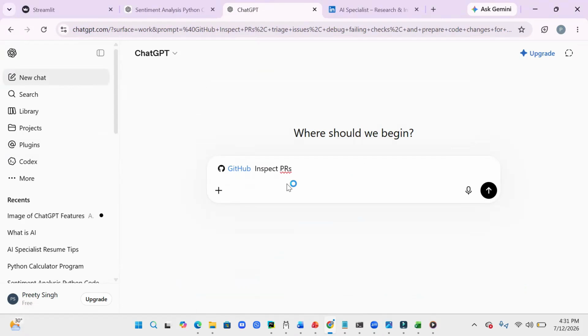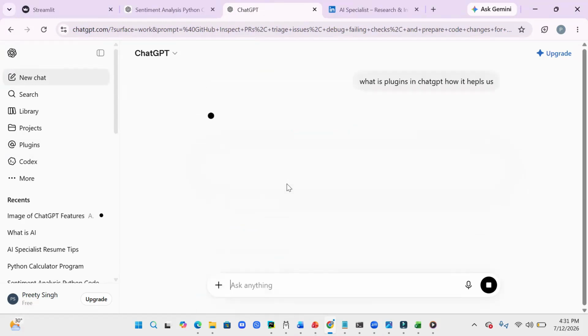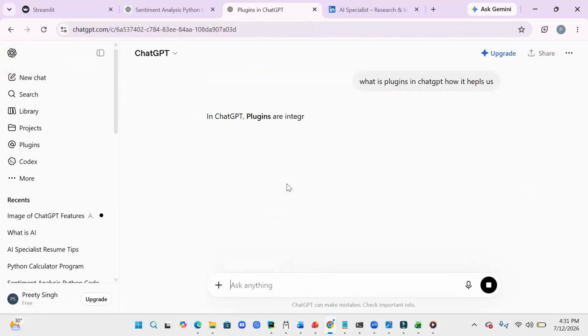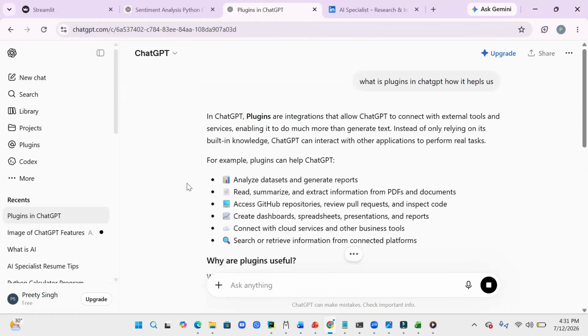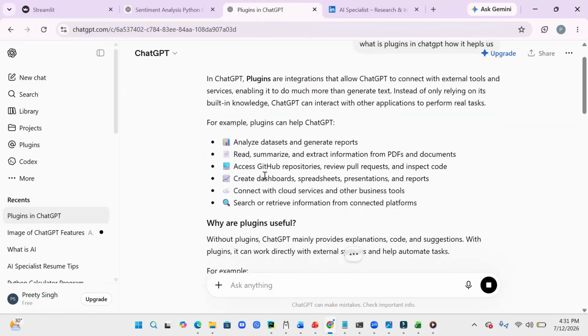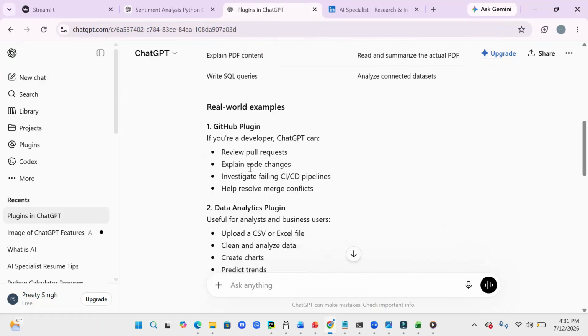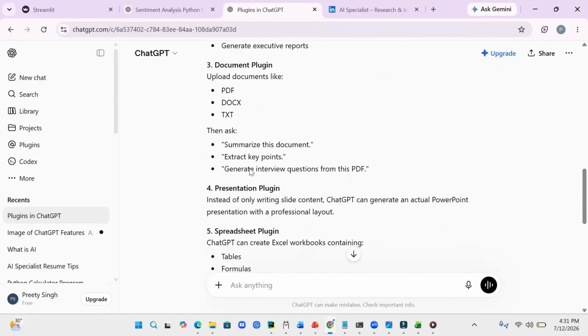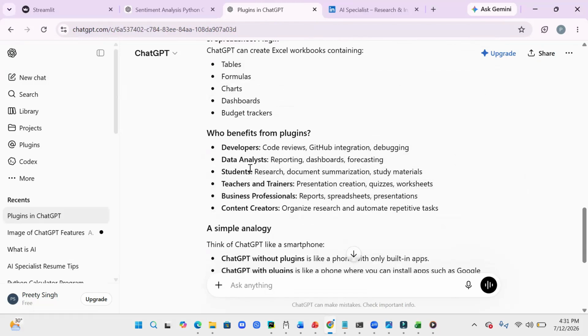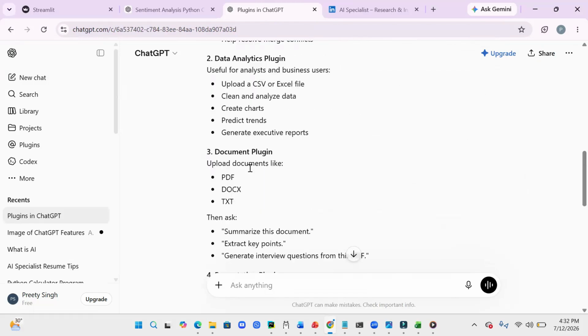Okay, I would like to just show what is plugin and what is plugins in ChatGPT, how it helps us. It will give you the answer, right? It allows you to analyze data set and generate reports, read, summarize. So you can just connect with different tools from here only, from ChatGPT only. So you can connect with your spreadsheet, you can connect with your GitHub repositories, you can connect with your PDFs